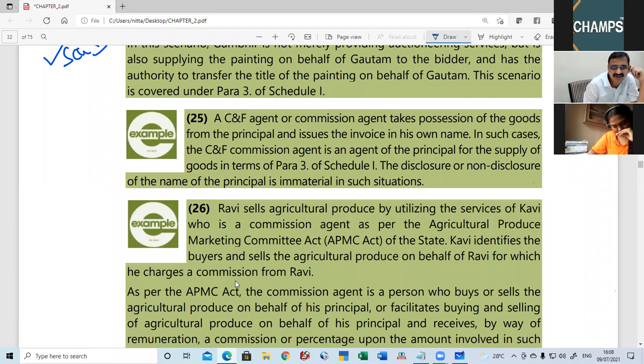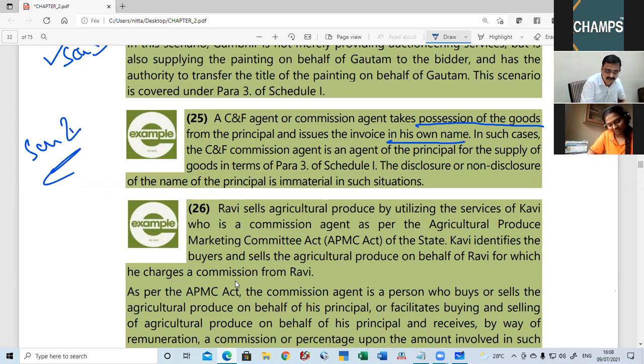A is a CNF agent or commission agent, takes possession of the goods, my dear friends, and issues invoices in his own name. You understand that whenever the agent takes possession of goods, it's finished. Schedule 1 will come into play.